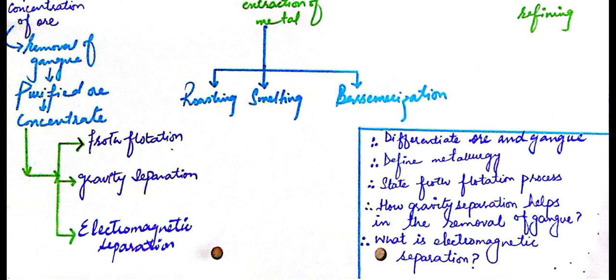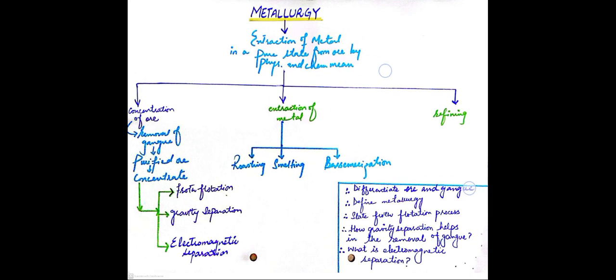These are some of the short questions which are very important from the examination point of view. Among these short questions, I have already discussed 4 with you, and the last, electromagnetic separation, we'll discuss in the next lecture. So in today's lecture, you should write the first 4 questions in your books or notebooks.